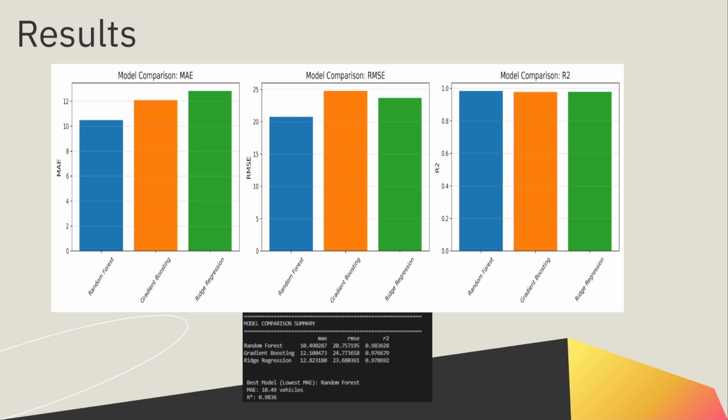Furthermore, it yielded a powerful R-squared value of 0.9836, confirming that it accounts for a large majority of the variability within the traffic volume data. This metric summary reinforces our earlier findings that the gradient boosting was a close second, but ultimately, the random forest consistently provided the most accurate and reliable predictions.